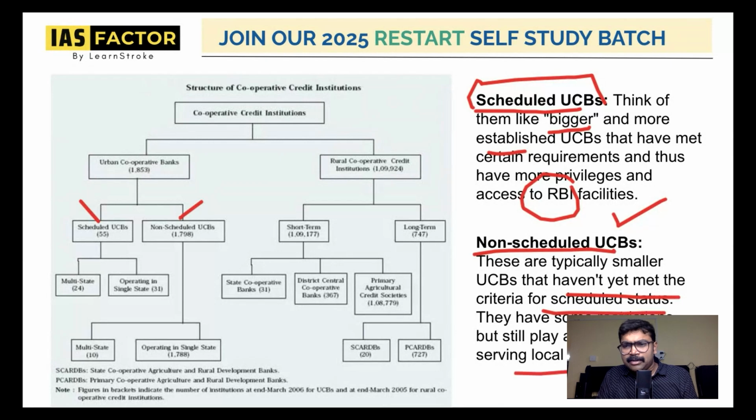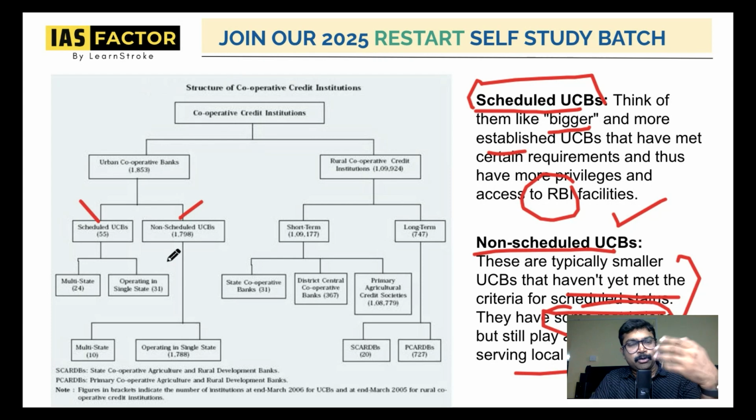but still they are operating under various acts. It is not only the RBI. They have some restrictions. So definitely that is the difference. Number one, scheduled is under the RBI and it's much bigger. The non-scheduled UCBs haven't met the criteria, such as keeping minimum reserves and complying with various rules. We have small gaps in that. So that is why, understand, cooperative banks are divided into scheduled and non-scheduled.